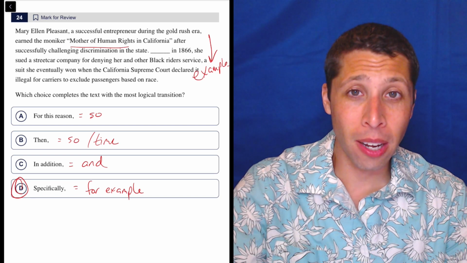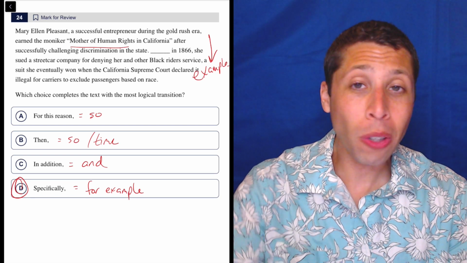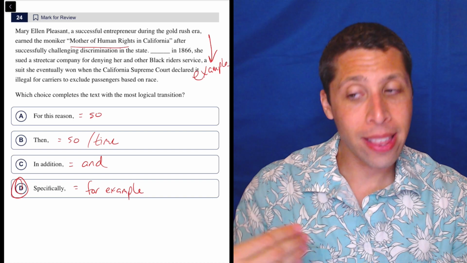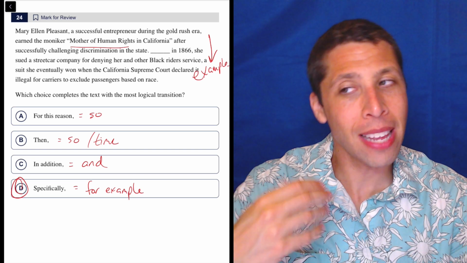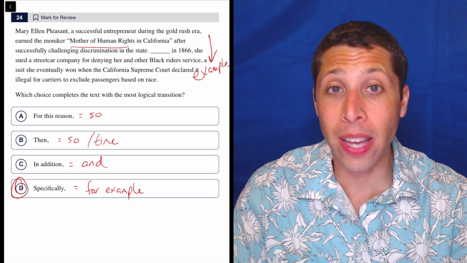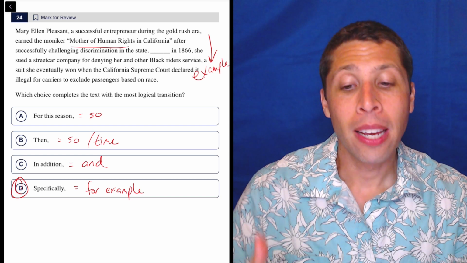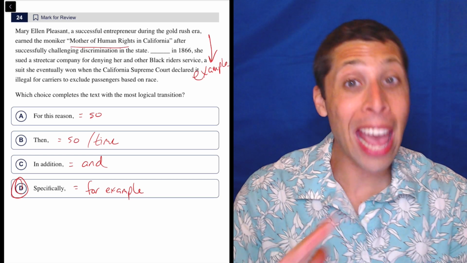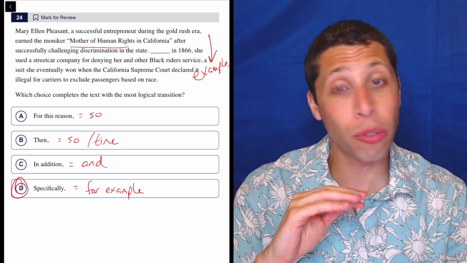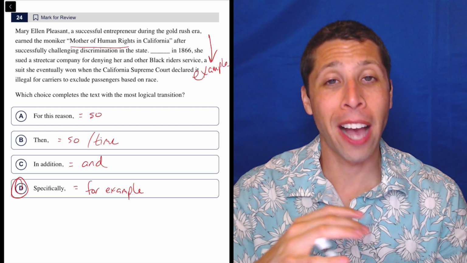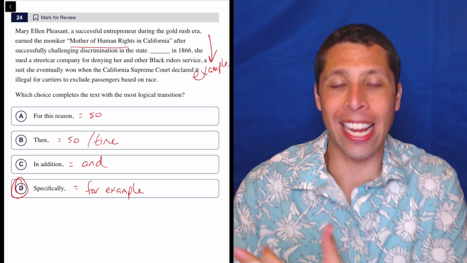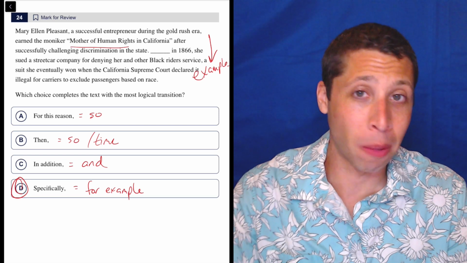So sometimes a phrase like in addition is correct, but it's only correct because everything else is wrong. And we don't have that situation here, right? So if you picked it, I think it's because you didn't think of specifically as meaning the right thing. And maybe you were just like, well, that seems to fit. It seems like, yeah, you could say that. But the only reason we're ever going to pick these kind of and words, things like moreover and furthermore, is if everything else fails, because those are not really transitions. They are just intros to a sentence that don't really connect us to the previous sentence. So we only get them through process of elimination.